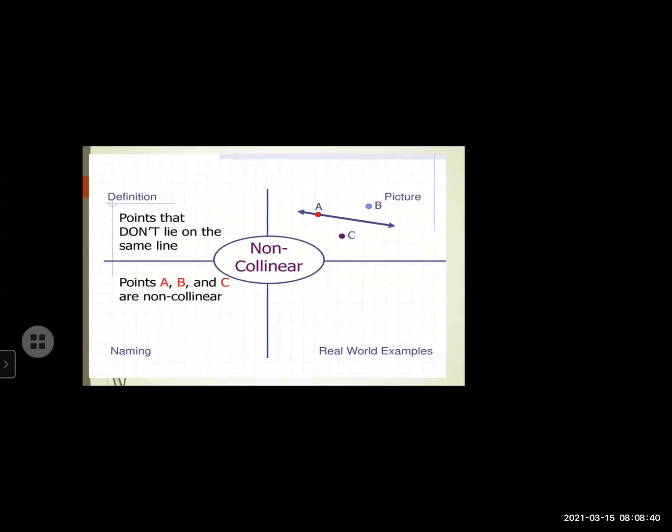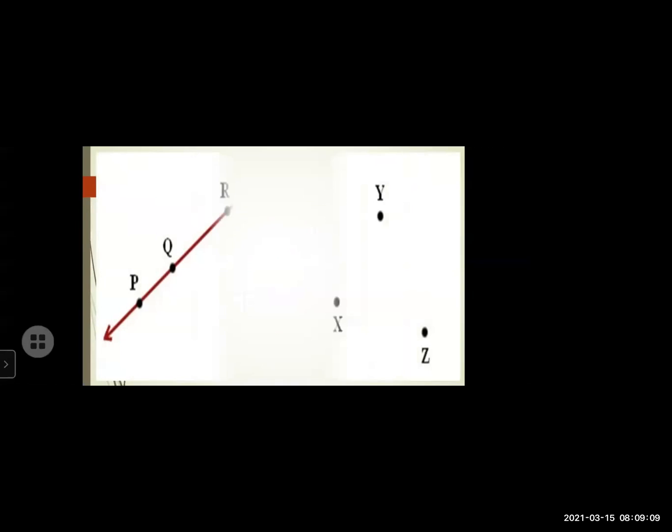Now here we can see a very good example. On the left side, they have shown points that don't lie on the same line. Points that don't lie on the same line are called non-collinear. In the picture, you can see point A, point B and point C. They are not on the same line, that's why points A, B and C are called non-collinear. Next, we can easily understand from this picture that P, Q, R are on the same line, so they are called collinear. Here X, Y, Z are not on the same line.